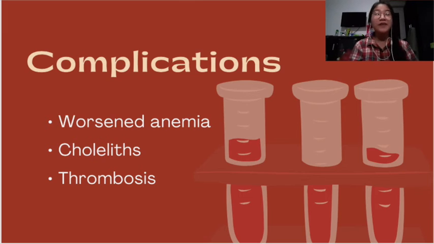Congenital hemolytic anemia can cause various complications throughout the body. Cases of transient aplasia and increased hemolysis in CHA patients can cause a worsened condition of anemia. Cholelithiasis and thrombosis may also occur.